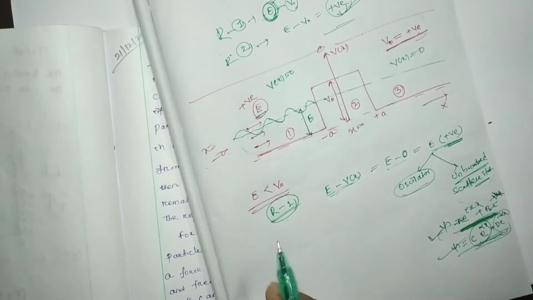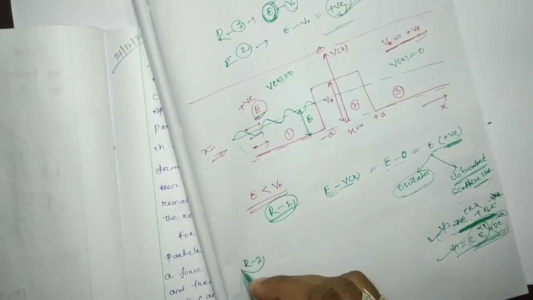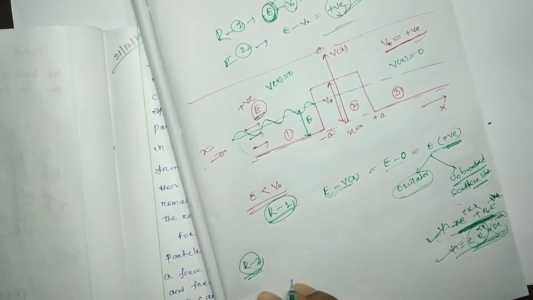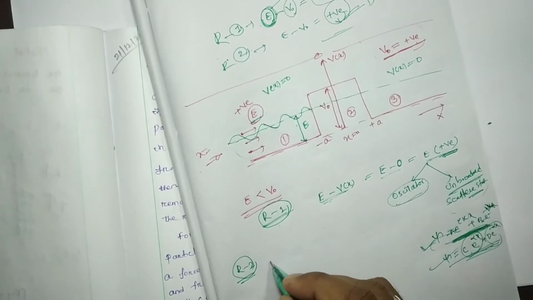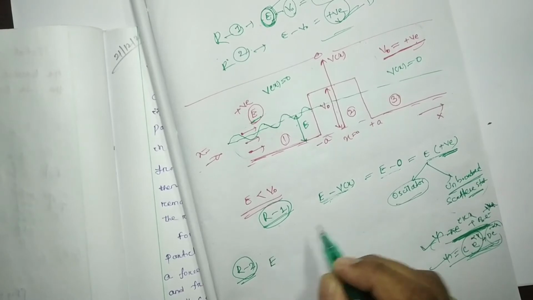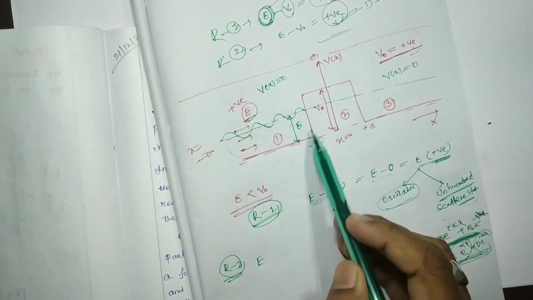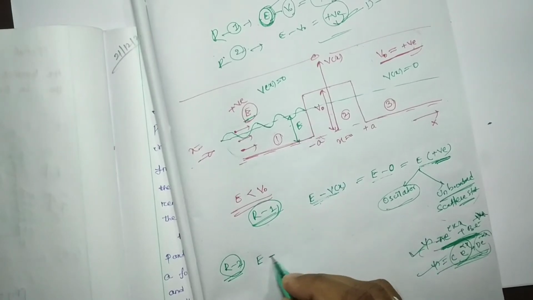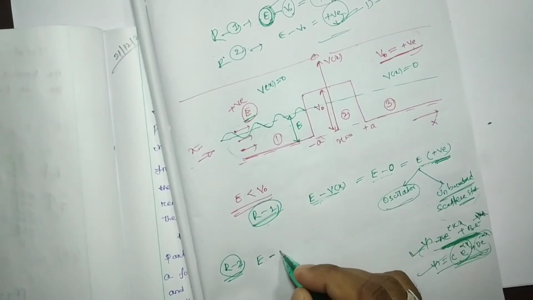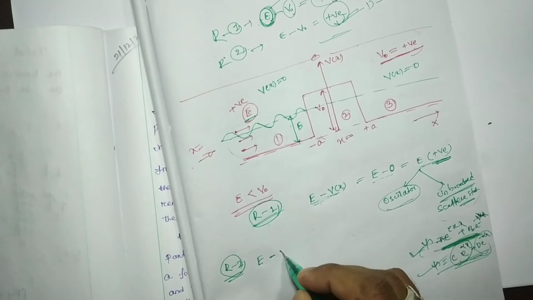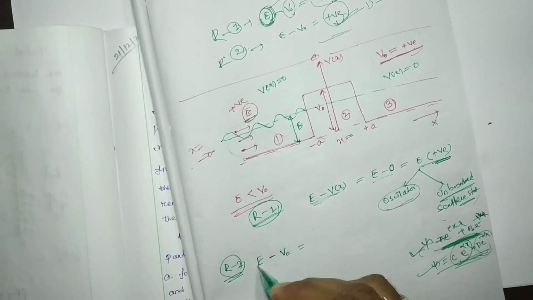Now we are going to consider region 2. This is important, observe it carefully. This is E, the incident total energy, and E minus V0, where instead of V(x) I have written V0. So here which one is greater?